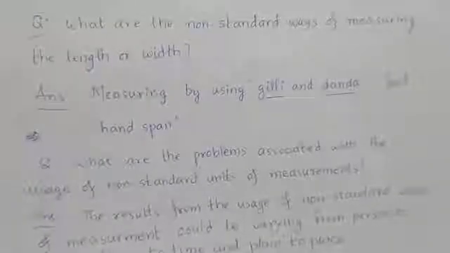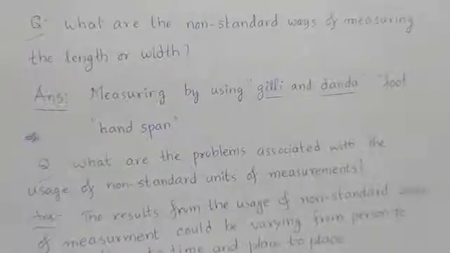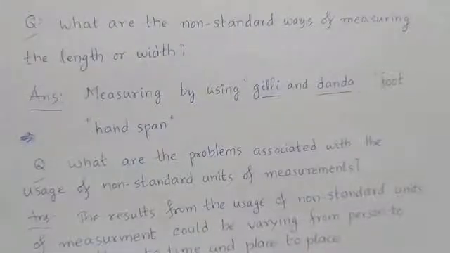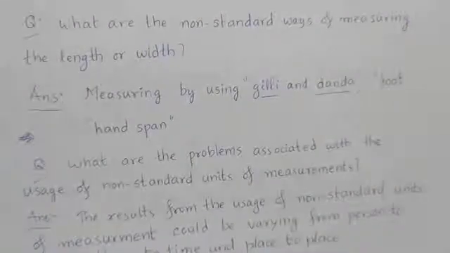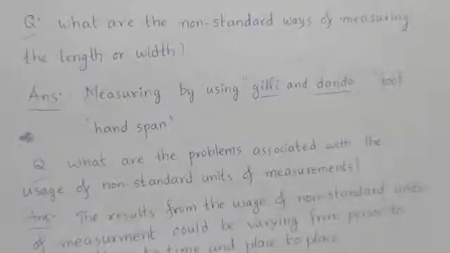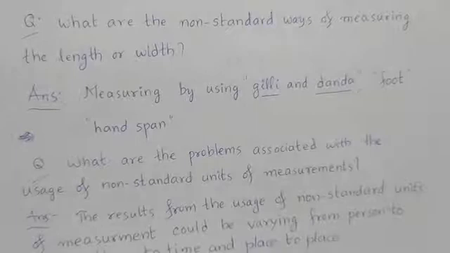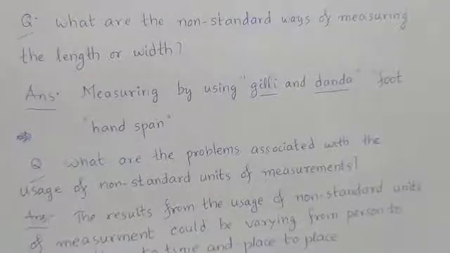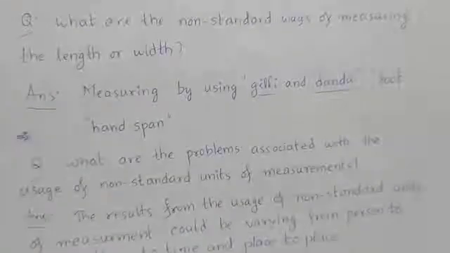People have initially used certain non-standard units of measurement to measure the physical dimensions of subjects or objects. Can we know what are such non-standard ways of measuring length or width?